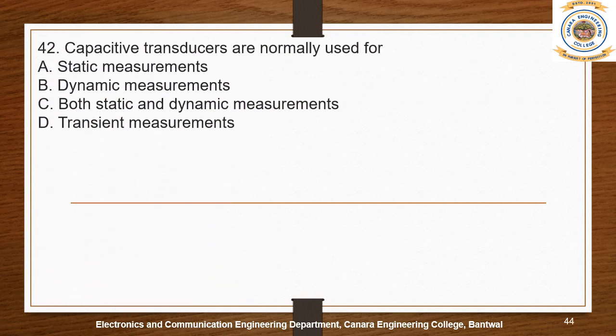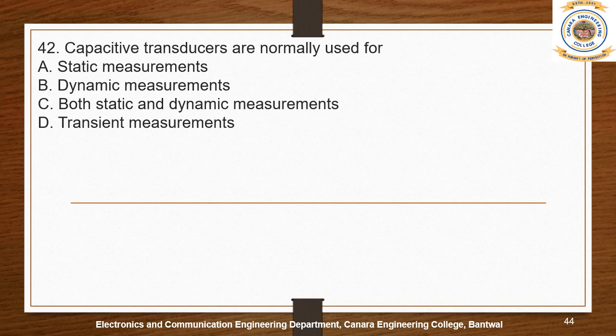Capacitive transducers are normally used for whether static measurements, dynamic measurements, both static and dynamic measurements, or transient measurements. Before we go for the right option, let us understand what capacitive transducers are first. Capacitive transducers are used to measure both linear and angular displacement.